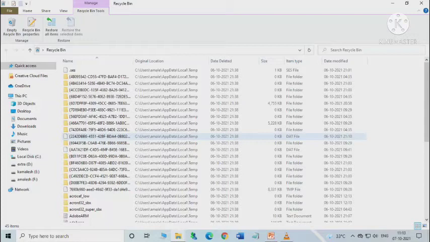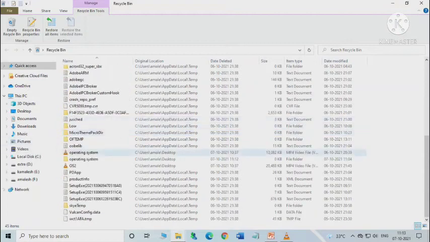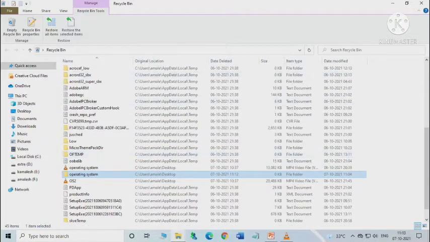Select the file or folder and choose the following command from the restore group on the recycle bin tools. Suppose here it is the operating system. If we want to restore it, then you have to click on restore the selected item to get back the file or folder in its original location.